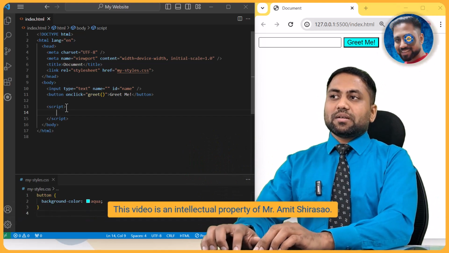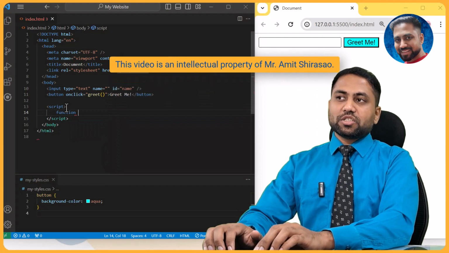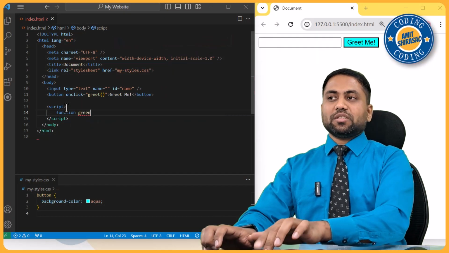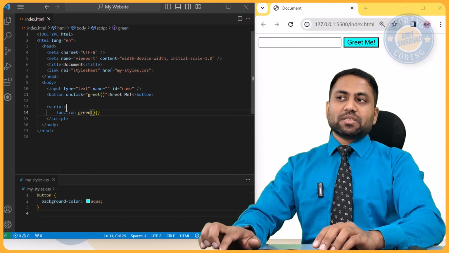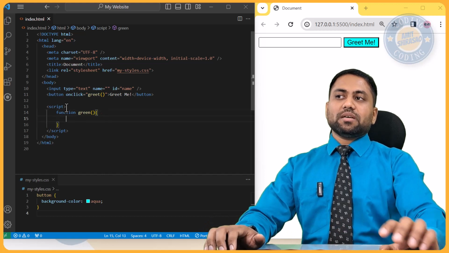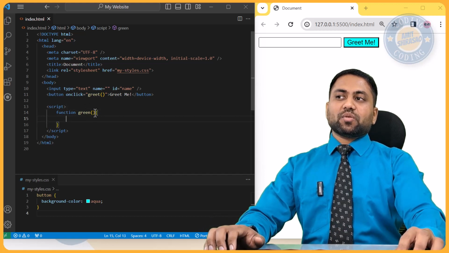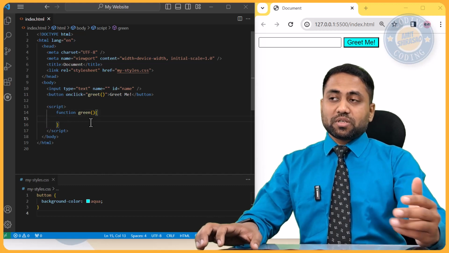So here you will write this function. So function is always declared with the keyword function. Then you give the name of the function, you write the parentheses. Inside the parentheses, you can give whatever arguments are there. But here I am not passing any argument, and this is the function body in curly braces. So here is what you need to perform on calling this function.